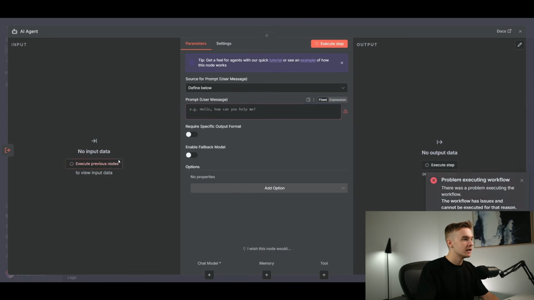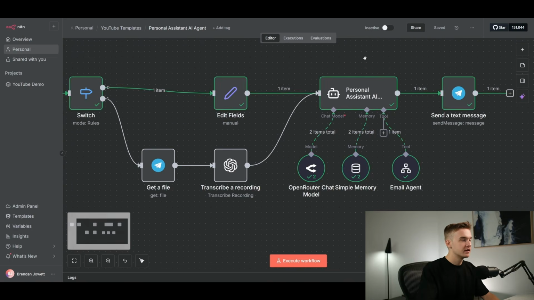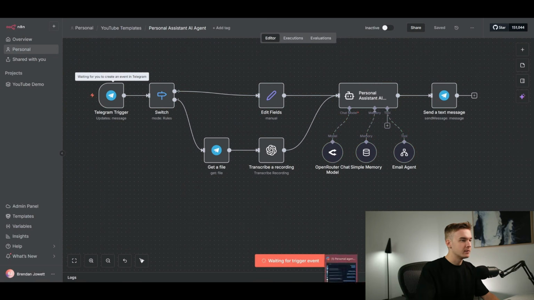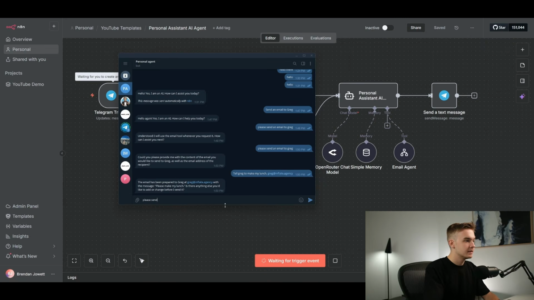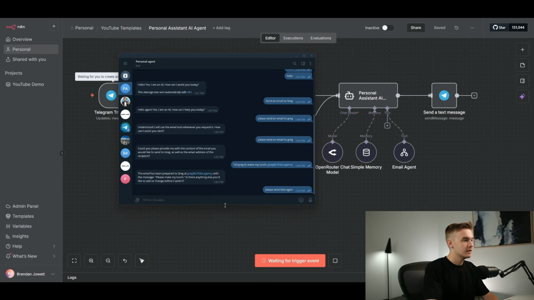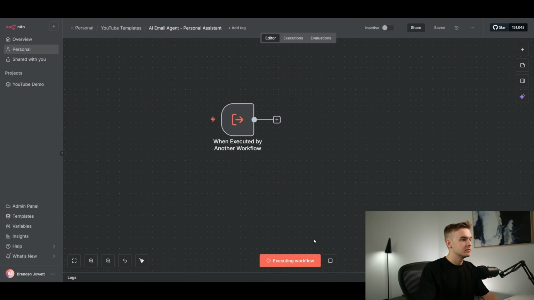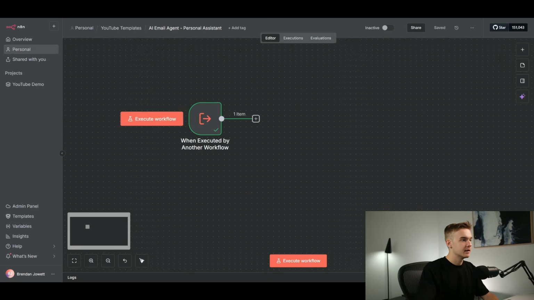Jump into here, hit execute previous node, click into our editor, and I'm just going to run this one more time. I'm going to tell it to please send that again. That should hopefully hit our email agent. We can execute workflow here. That's now come through directly from our tool call, which is awesome.